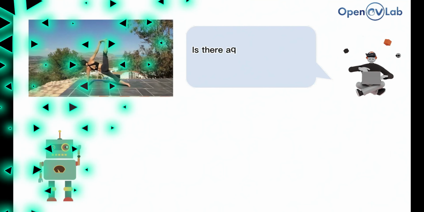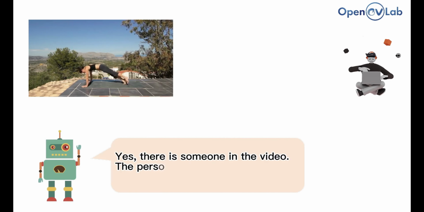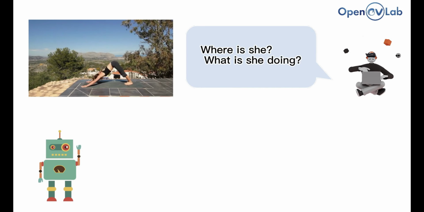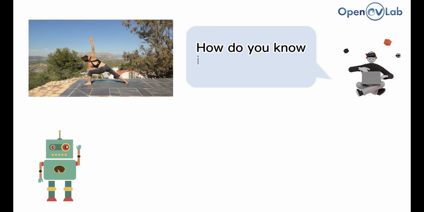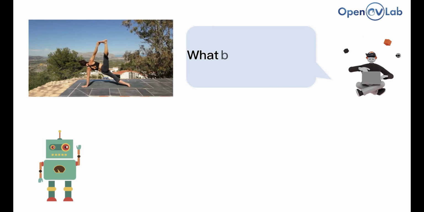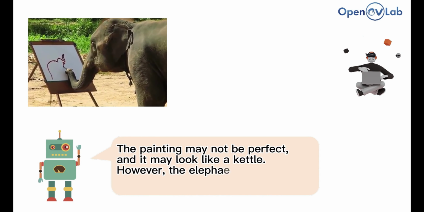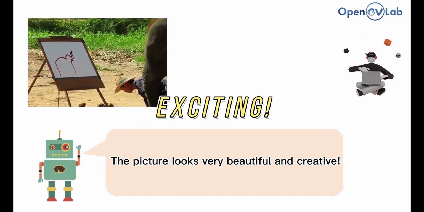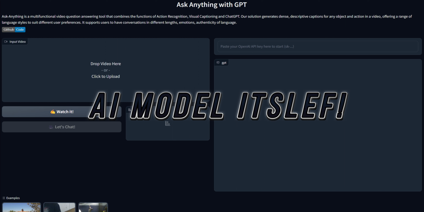Now let's have a look at this video. And they asked, what is the gender of the person? It clearly said it's a woman. They asked where she is and what she is doing. It replied, the woman is on the roof and she is doing yoga. It might seem basic, but if you really understand what's happening here, you will get what the capabilities of this AI are. Now have a look at these other questions about another video, and it's very, very interesting and exciting at the same time. Now let me take you to the AI model itself.